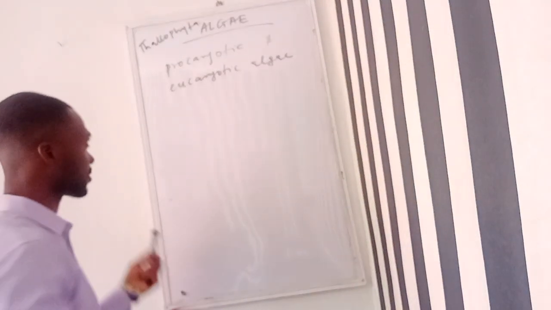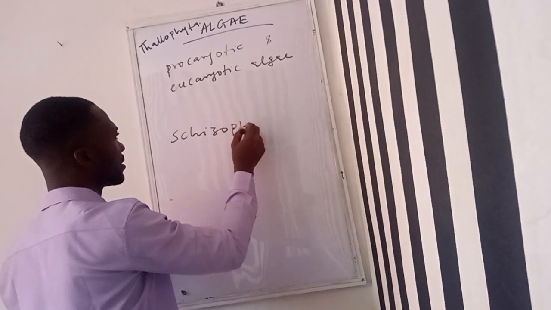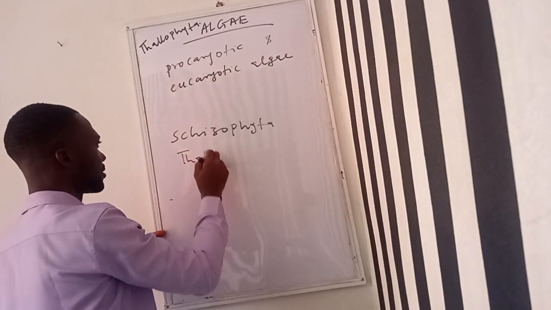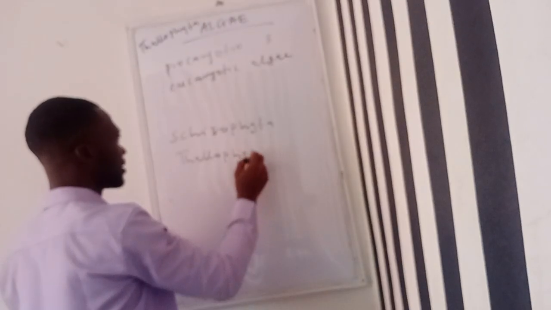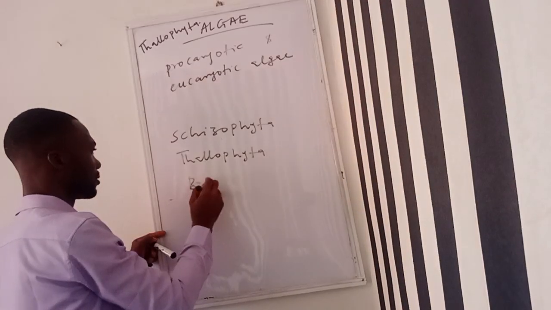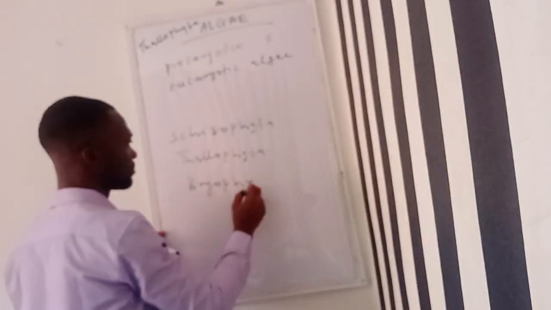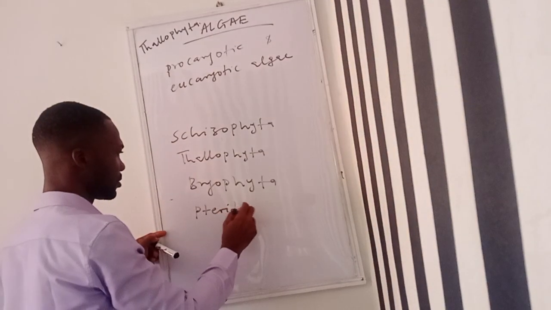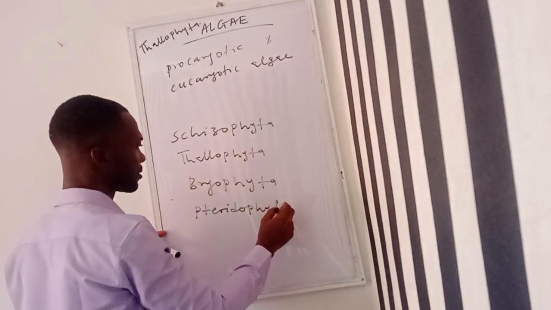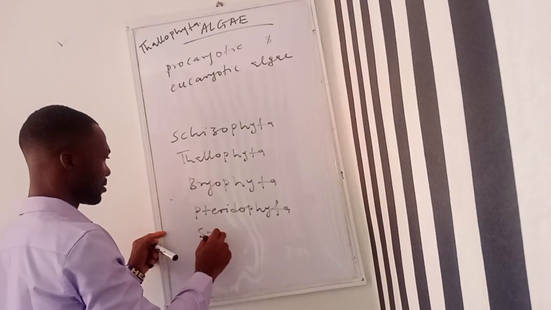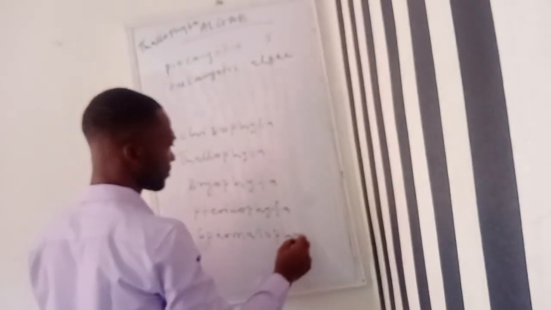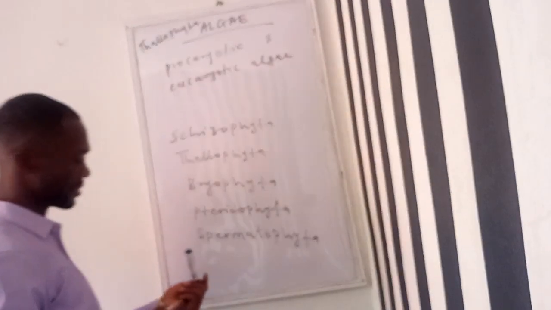Like I said, under the classification of plants, we have schizophyta, thallophyta, bryophyta, pteridophyta, spermatophyta.